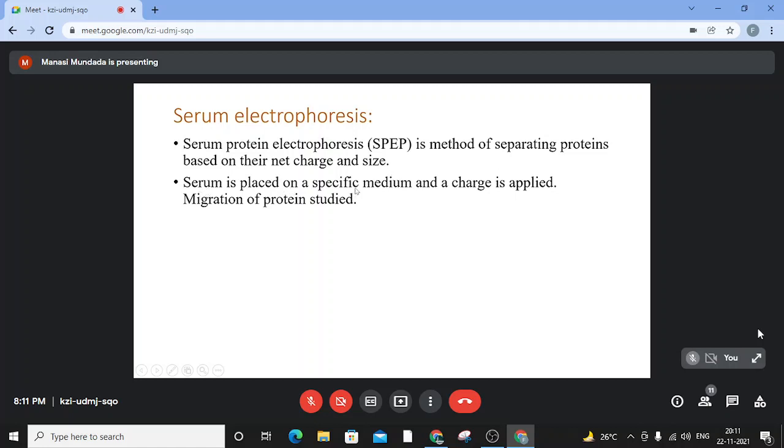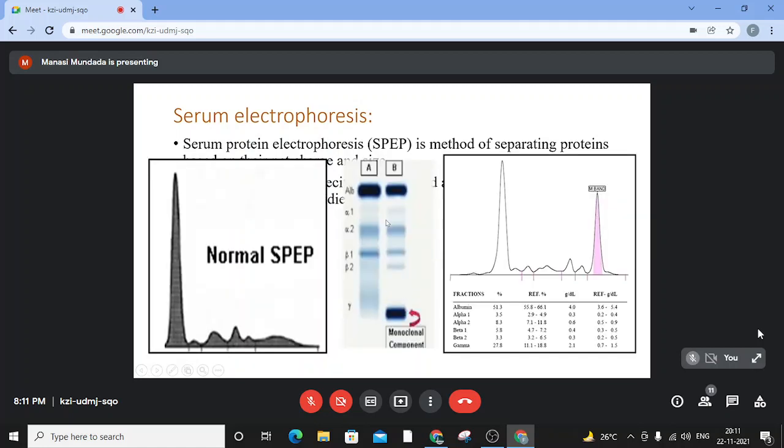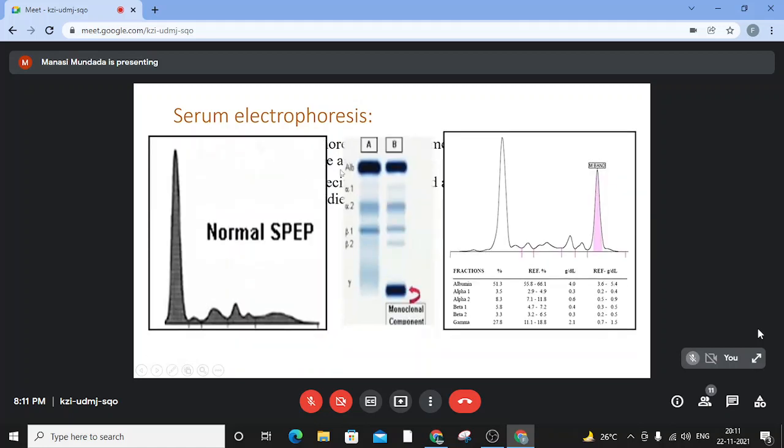So serum is placed on a specific medium. Generally, it's the agar that we use, and a charge is applied. Under the influence of this charge, there is migration of protein, which is studied. If we see here, I have just put down two prototypical cases, one of a normal electrophoresis result and one of an abnormal electrophoresis result.